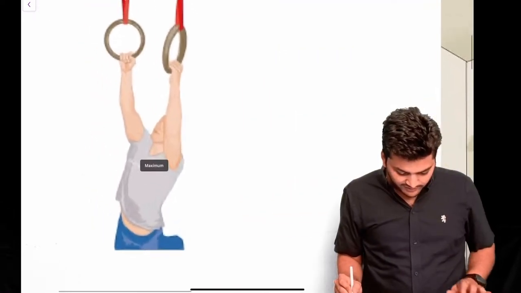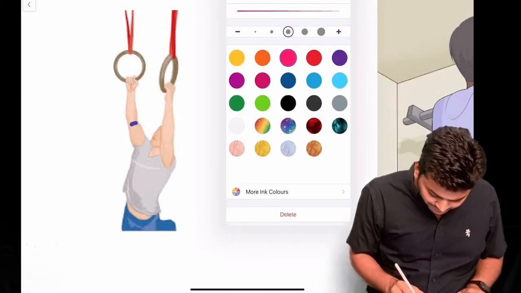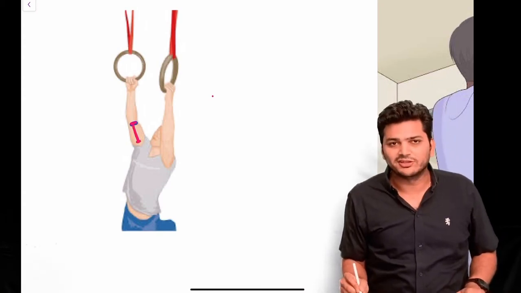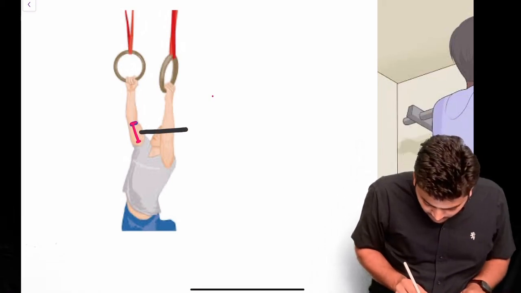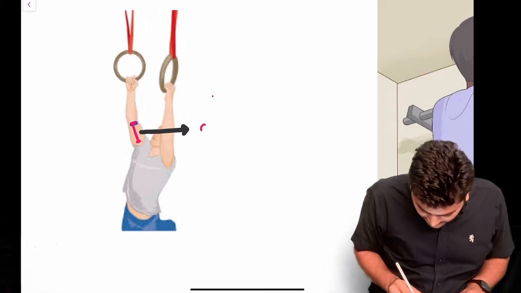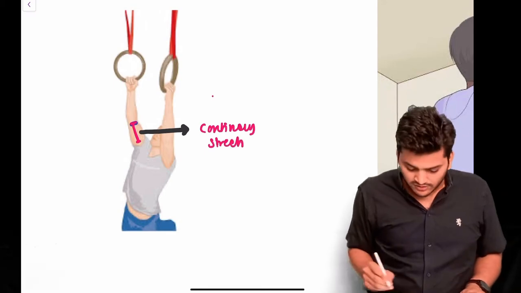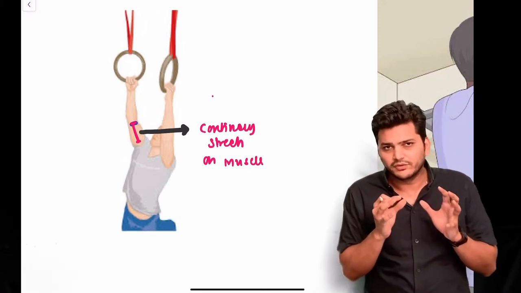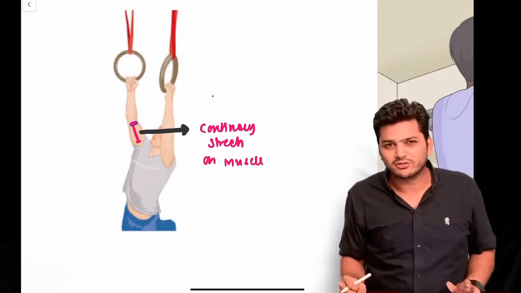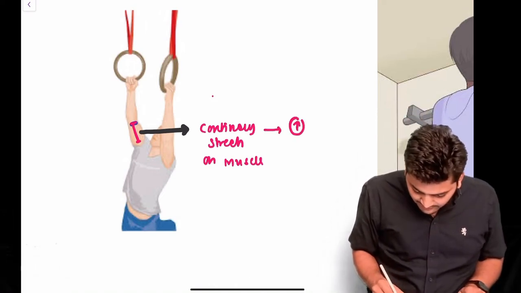In this image, what you can notice is, let's say here is the bicep muscle, and what you can appreciate here in the bicep muscle of this fellow is there is a continuous stretch occurring on the muscle. So we cannot hold in this position for a very long time because of the continuous stretch. What happens is the length of the muscle is increased.